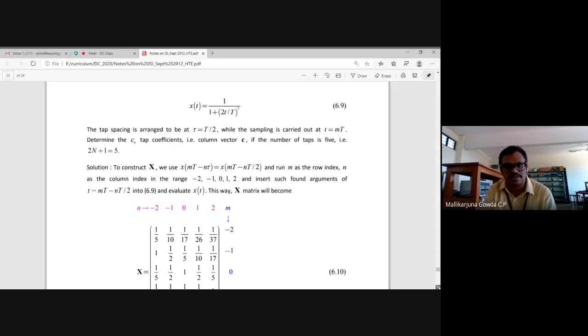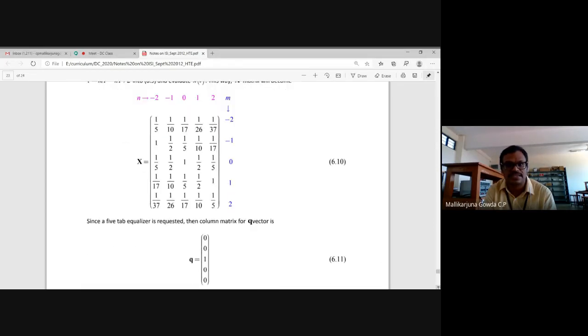next one is what? I already said Q is fixed, right? Because we apply the zero ISI criterion. See, the output sample should be equal to what? Only one non-zero element, isn't it? That is why this value is 1, and the rest will all be 0, right? So I said XC is equal to Q. You want to determine C, so what are you supposed to do? X inverse into Q. If you do, you will get the value of C, right?